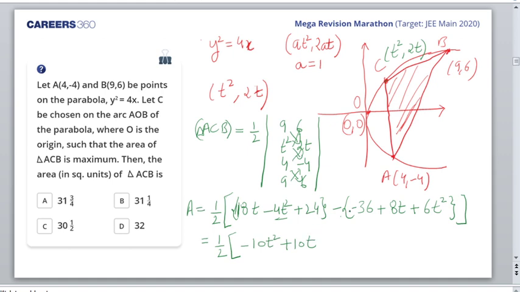And 24 and plus 36 would get me 60. Am I right? I'll divide it by 2. So what do I get? Minus 5t square plus 5t plus 30. Now, this is a quadratic expression.